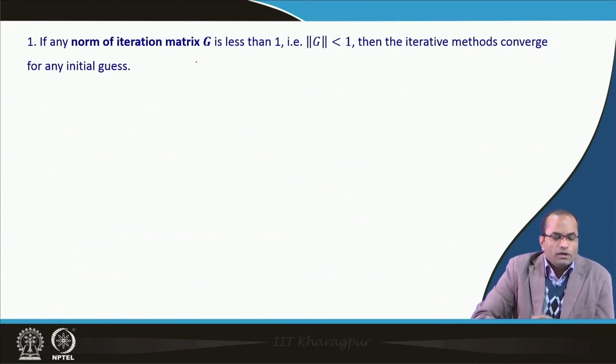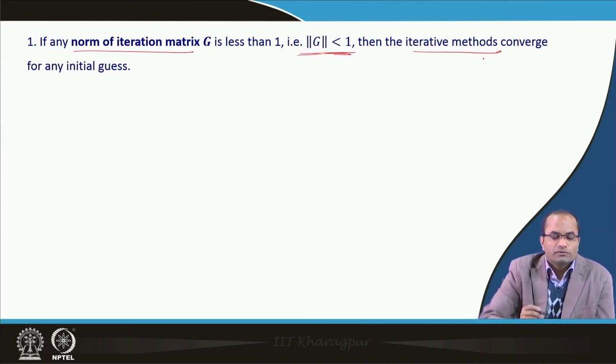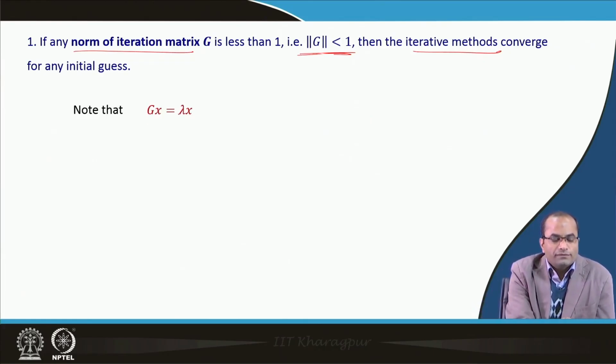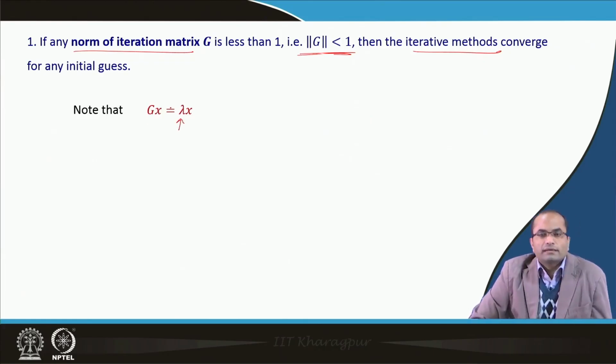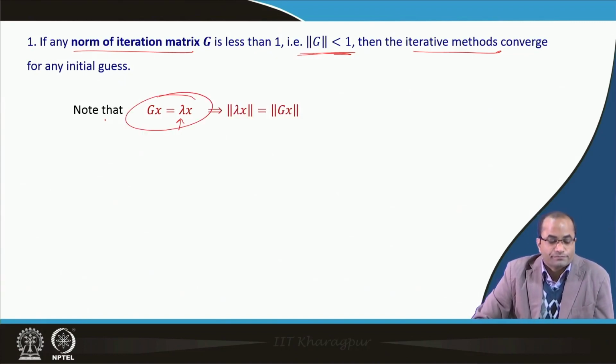So, just to go through how these sufficient conditions come about, for instance, if the norm of the iteration matrix G is less than 1, then the iteration method converges for any initial guess. We can take a quick look at this. If lambda is an eigenvalue of the matrix G, then we have the relation Gx equals lambda x.